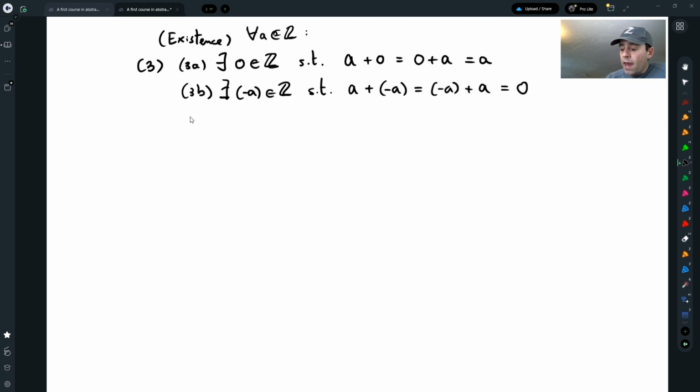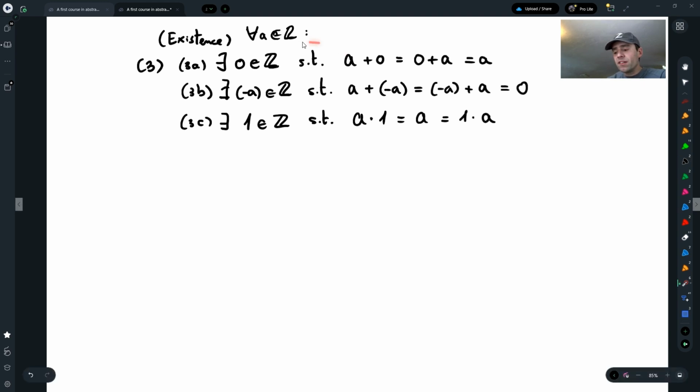And 3C, there is an element 1 such that A times 1 is equal to A, which is the same as 1 times A, for every integer A. So these are the existence axioms.